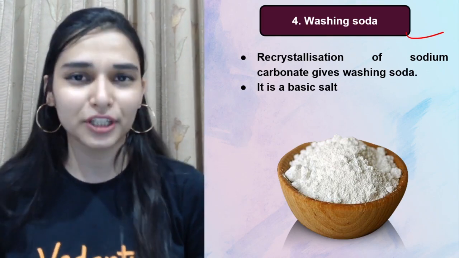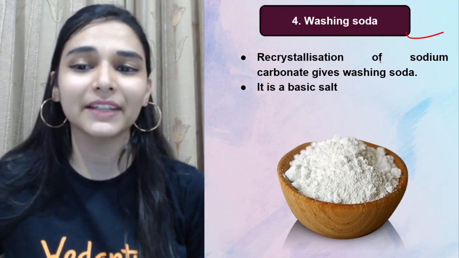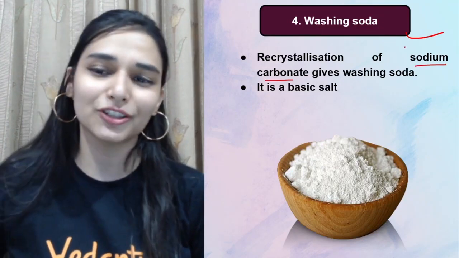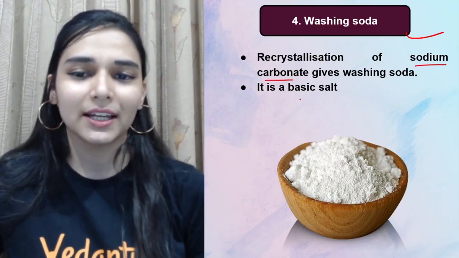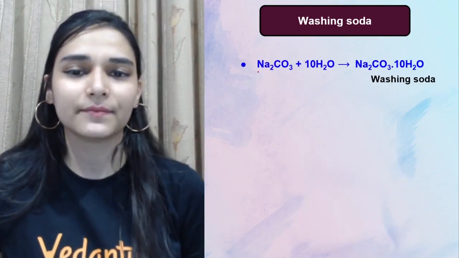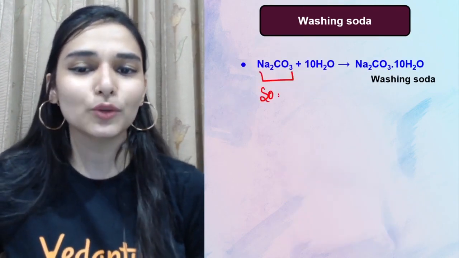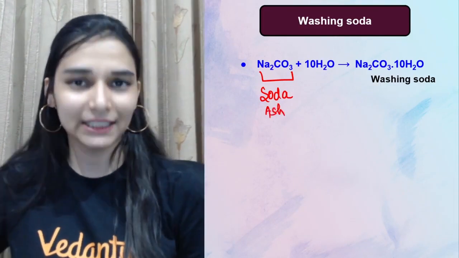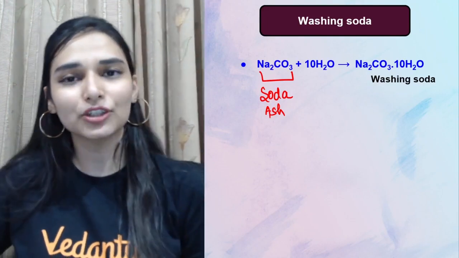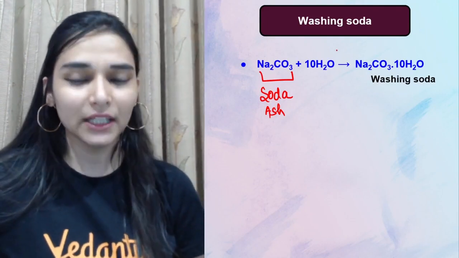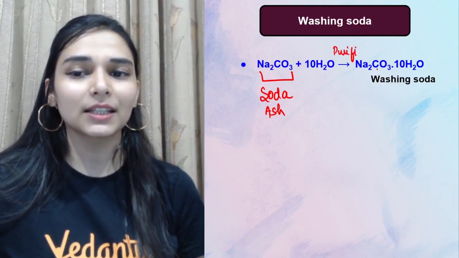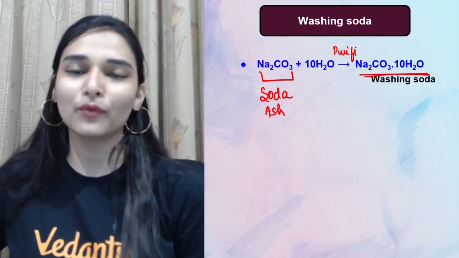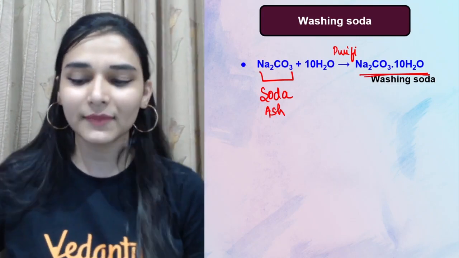So the next is washing soda. ये कैसे करते हैं, we have to take sodium carbonate. ठीक है. उसका recrystallization करना है. Sodium carbonate is like soda ash. It's a basic salt. I will show you the technique. देखो, this is soda ash. पाउडर होता है ये white color का powder, not very pure and crystalline. So you do the recrystallization, that is purification. And जब आप ये करोगे purification, then you would be getting beautiful crystals of washing soda. Na2CO3.10 water of crystallization. Remember this.